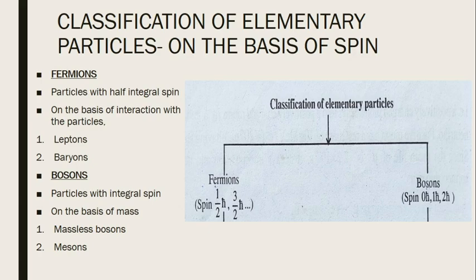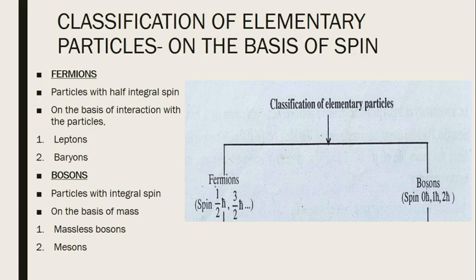That is gravitational interaction or force, electromagnetic interaction or force, strong force, and weak force. So on the basis of interaction with the particles, fermions are classified into leptons and baryons. That means leptons undergo weak interaction and baryons undergo strong interaction.